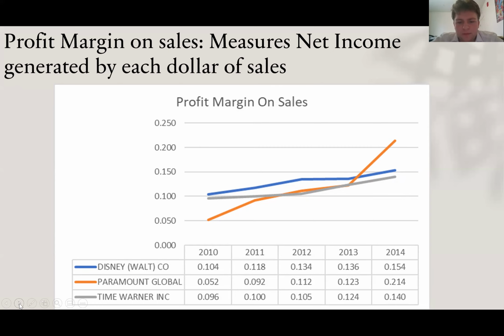And Time Warner is almost the same as Disney. However, they progress lower than Disney from 2010 to 2012, but then they see a big increase, a linear progression, from 2012 to 2014.